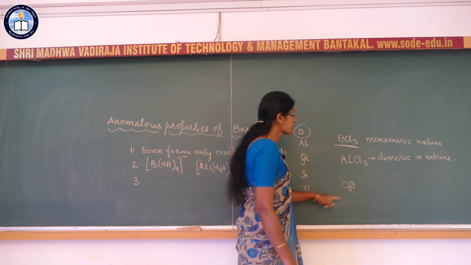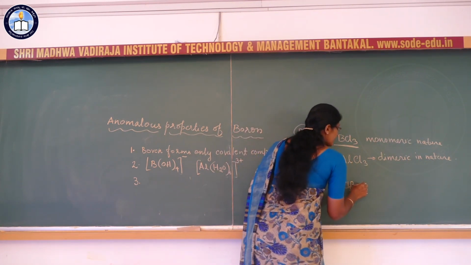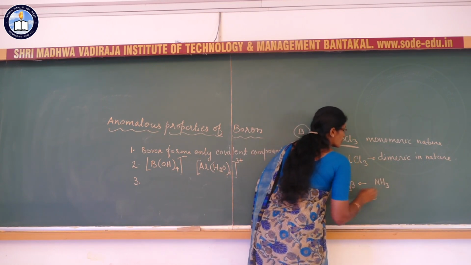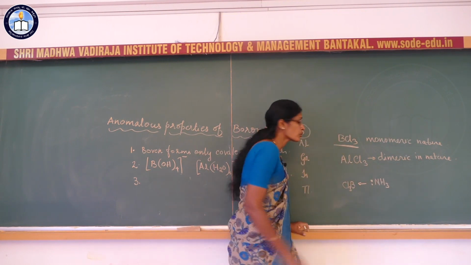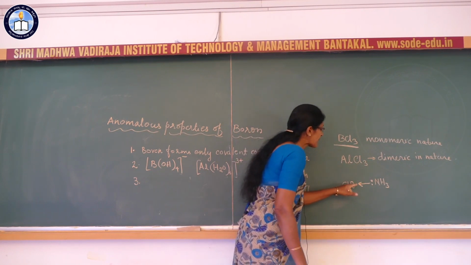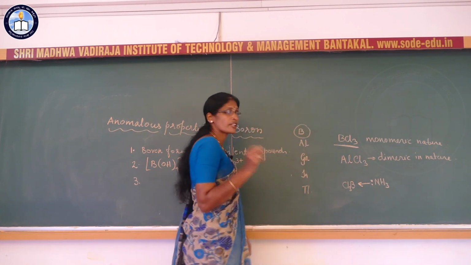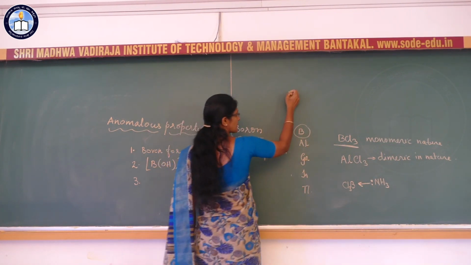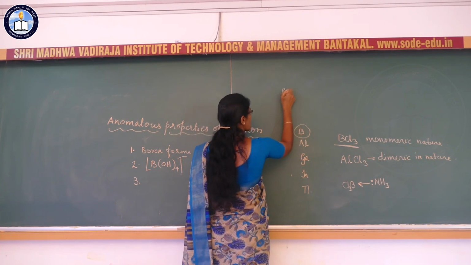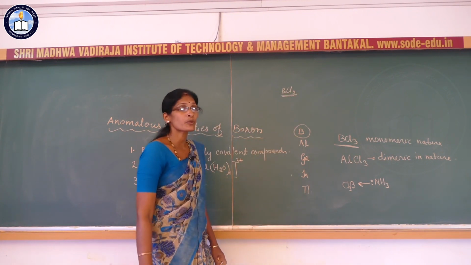in BCl3 there is a vacant orbital. Hence this BCl3 accepts a pair of electrons from a Lewis base, and thereby it can complete its octet. Okay, you have studied the structure of boron trichloride under the p block, in the chemical bonding lesson. In boron trichloride, boron is in sp2 hybridized state.